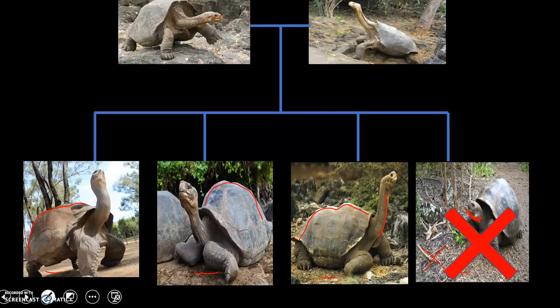Okay. Over time, which individuals are going to be allowed to reproduce? Well, these 3 with their long necks. These 3 are going to be the ones to survive and reproduce. So we're going to see more of the long neck variation in the population. That was natural selection.